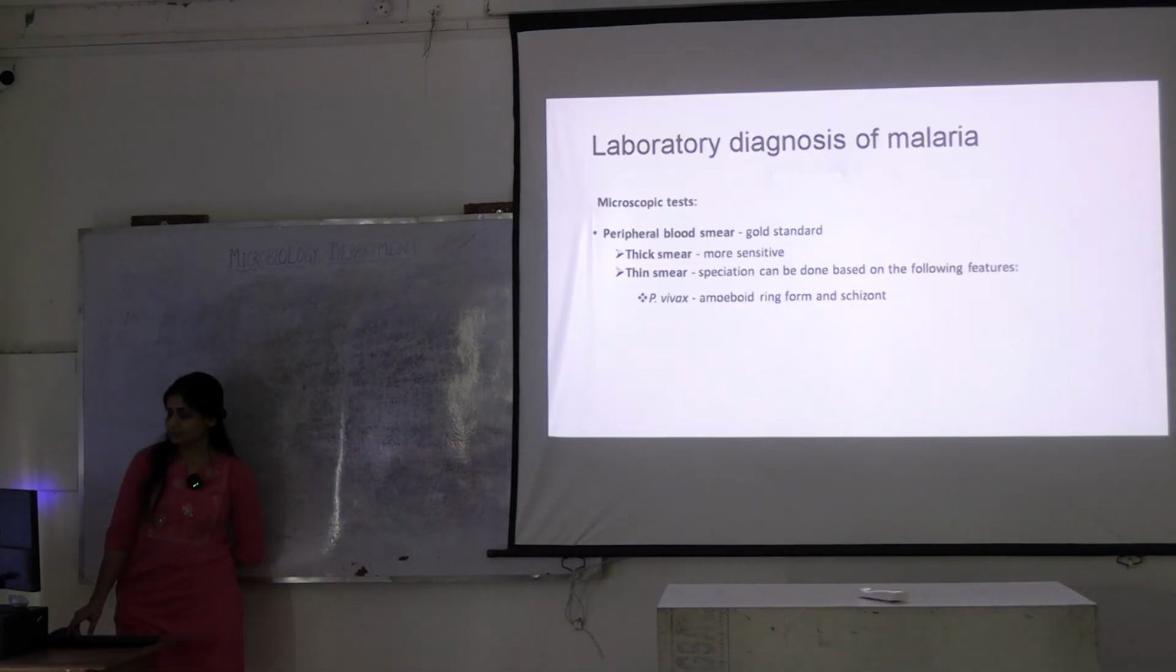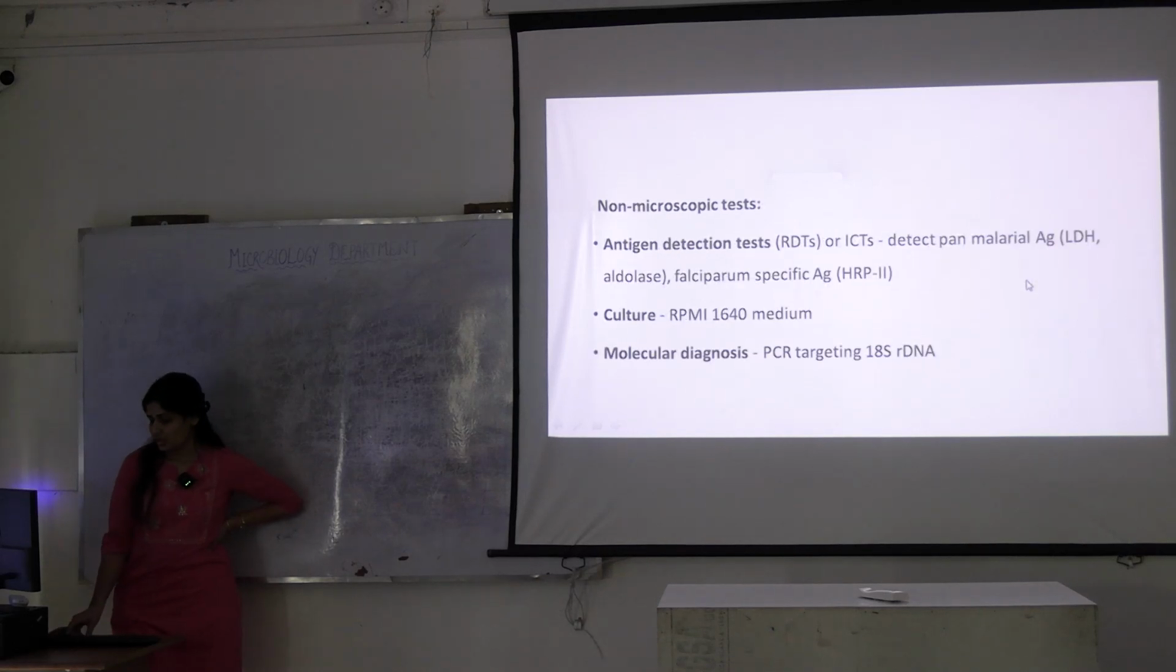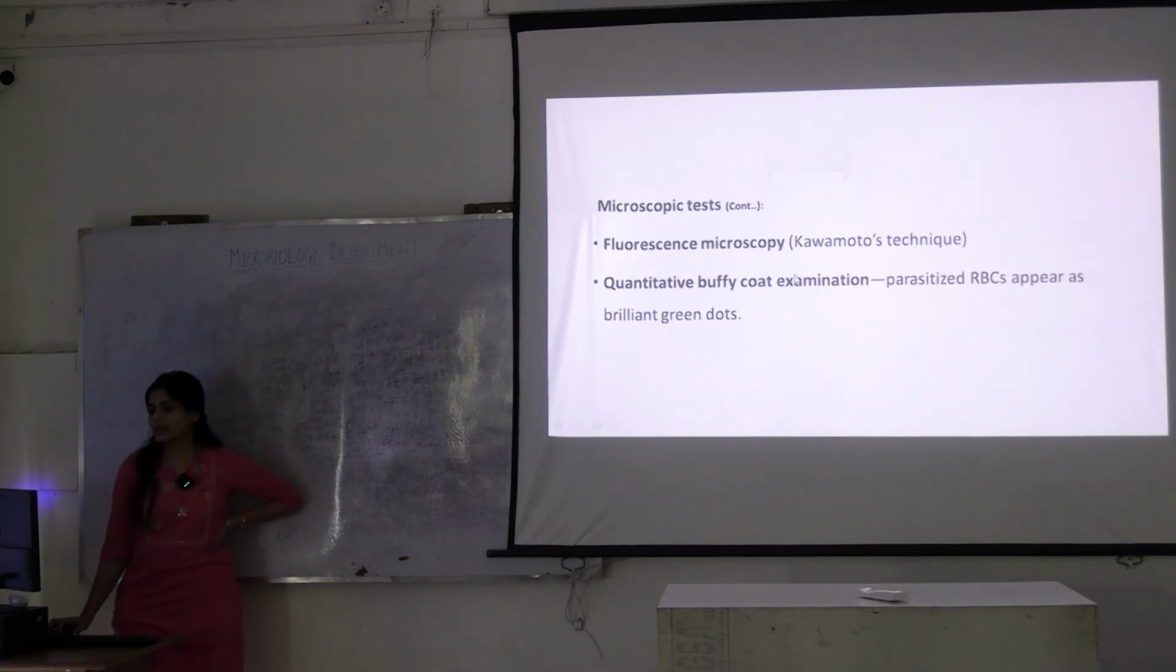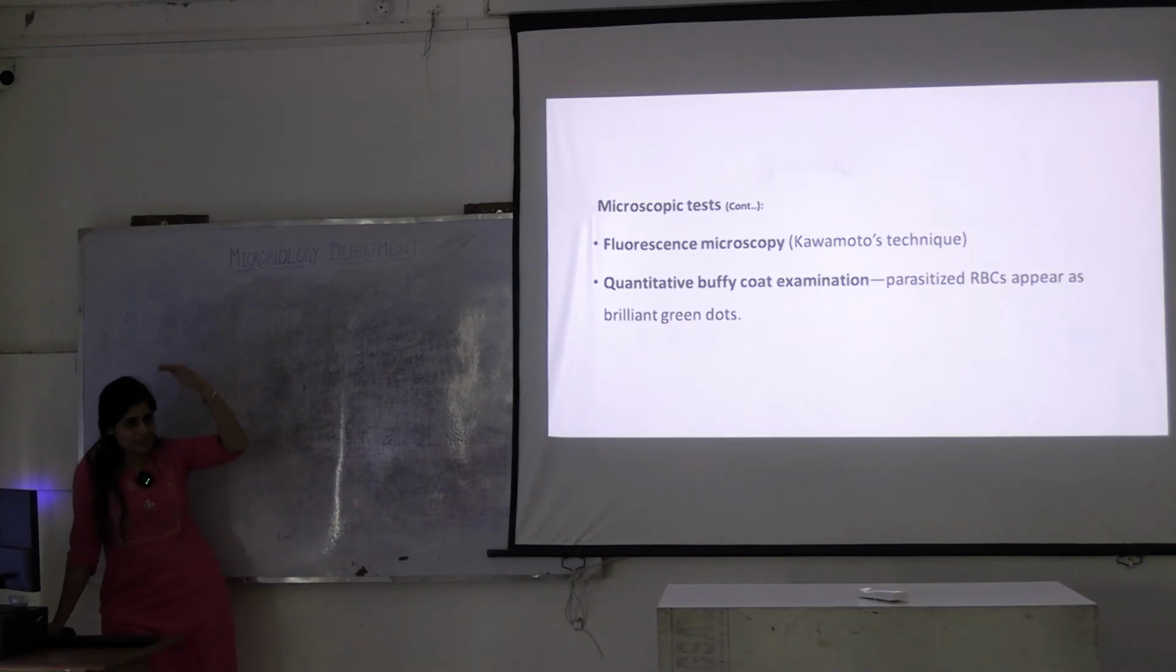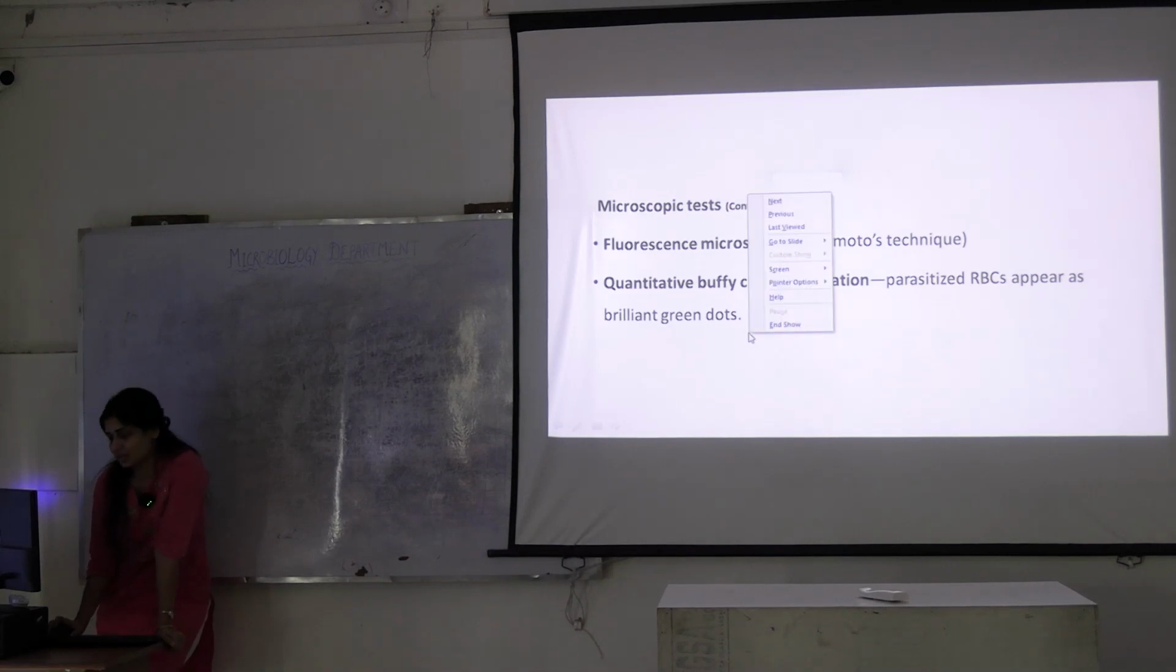What else can you do? You can go for fluorescence microscopy or you can go for quantitative Buffy coat examination. In quantitative Buffy coat examination, you take the blood sample and coat it with acridine orange inside a cylindrical tube. And when you centrifuge it, it will settle according to its density. So what will come at the bottom? Like RBCs, then WBCs, then infected RBCs, like that. Okay? So when you see it, these parasitized RBCs will appear as brilliant green dots.